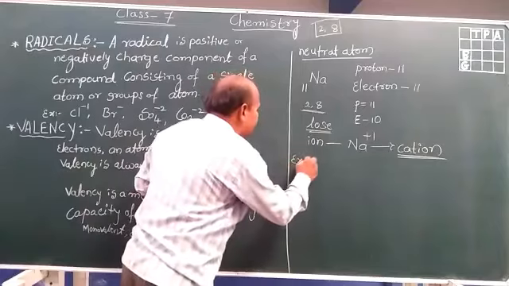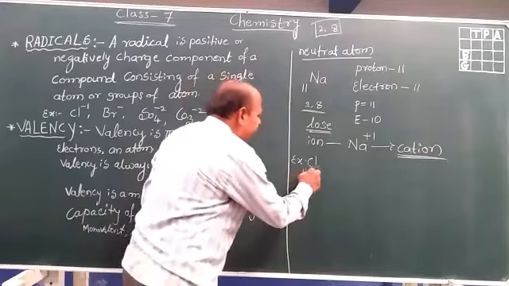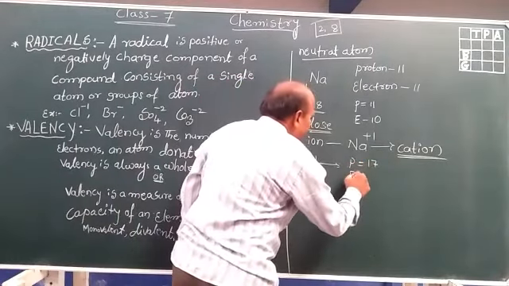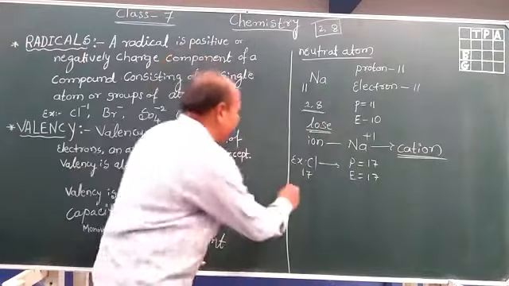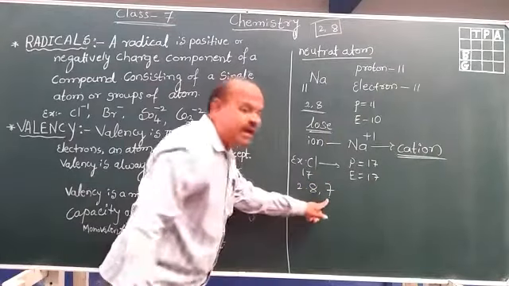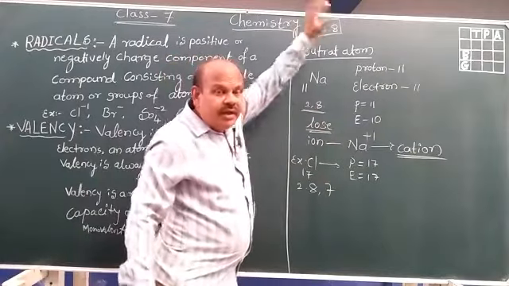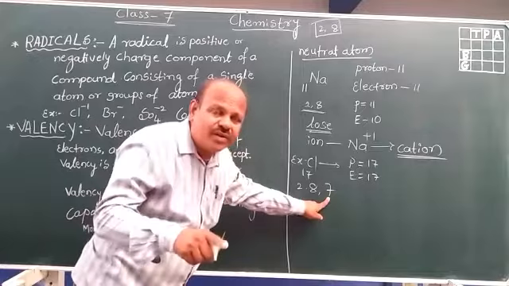For example, take another example, Cl. The atomic number of chlorine is 17. It indicates that protons are 17 and electrons are also 17. The electronic configuration is 2, 8, 7, and the outermost orbit should have 8 electrons. Here how many electrons are there? 7 electrons are there.